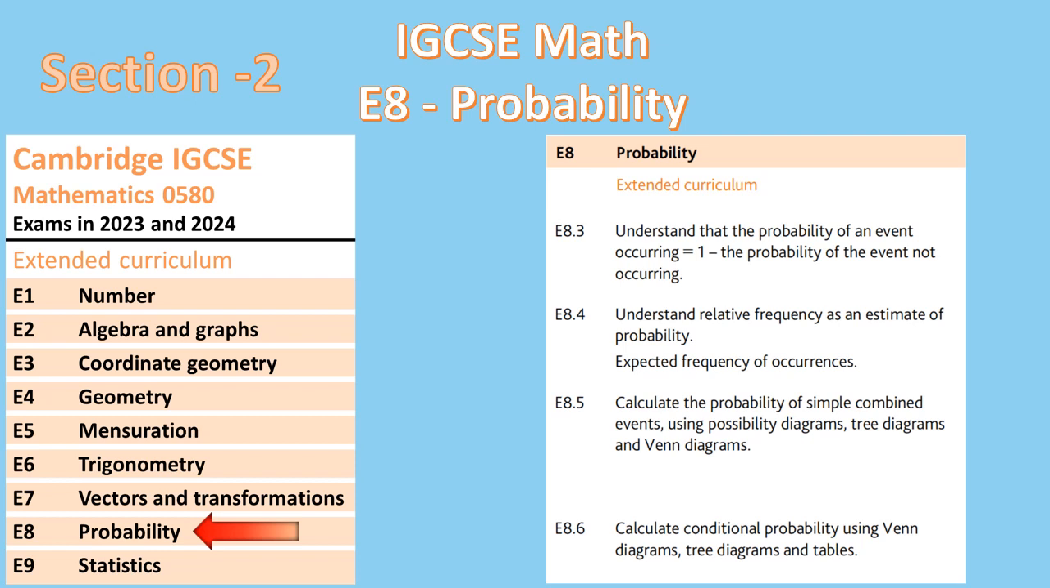In the following video, we will continue with Chapter 8, in which we will discuss different types of probability events and probability calculation methods and cover topics 8.3 through 8.6 of that chapter.